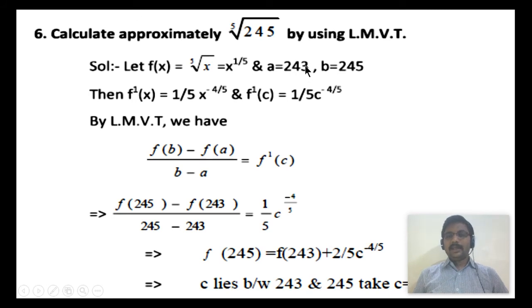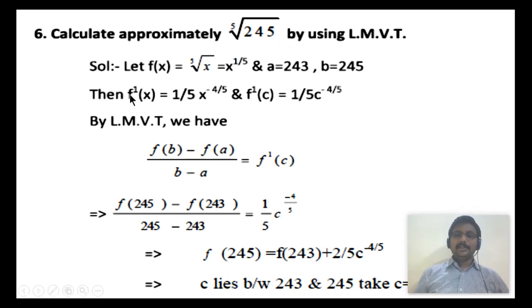A is defined as 243 because the fifth root of 243 is 3. We have to take the nearest root value as a. That is, a is 243 and b can be taken as 245.